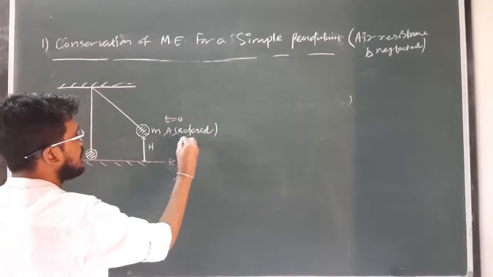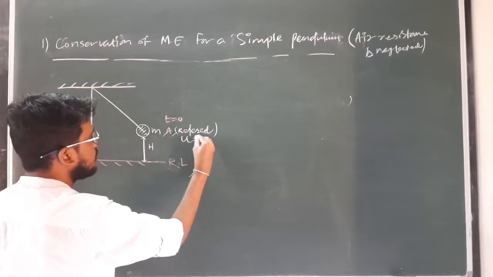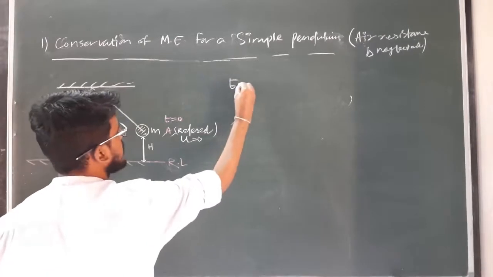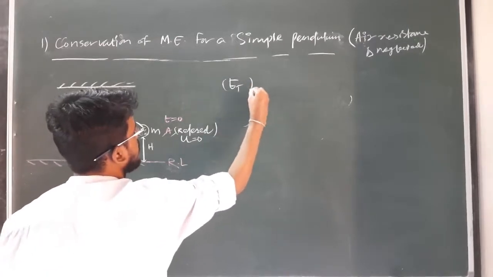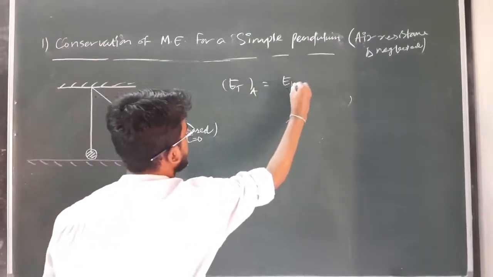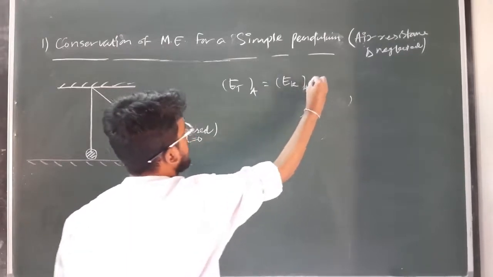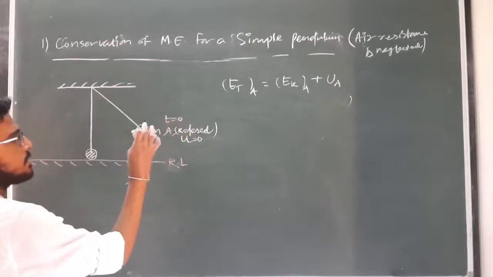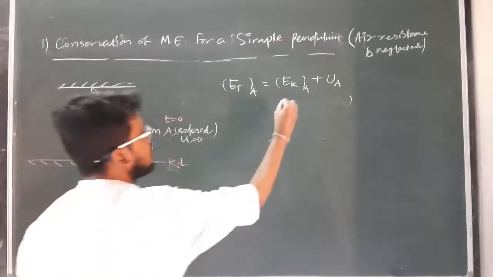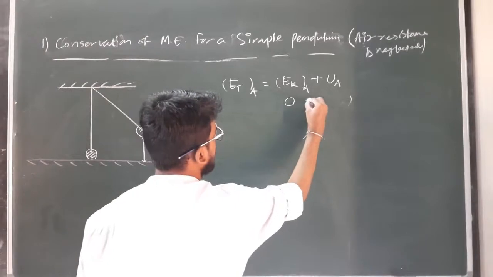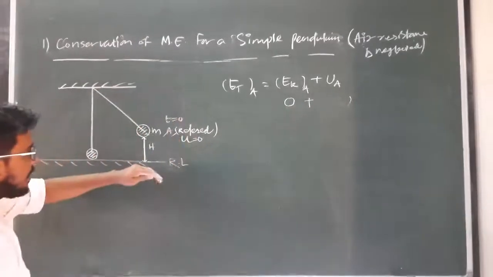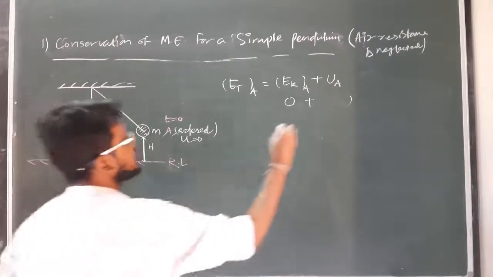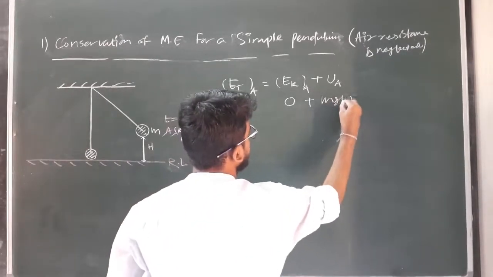So if it is released, the initial velocity is 0. Clear? So what is the total mechanical energy at this point A? So here we can write the total kinetic energy at A plus total potential energy at A. As the pendulum is just released, its initial velocity is 0, so kinetic energy will become 0 plus potential energy, as I am taking this as the reference level, so its height from the reference level is h, so its potential energy will be mgh.